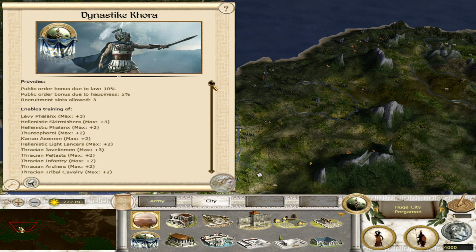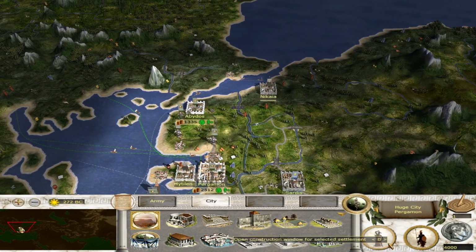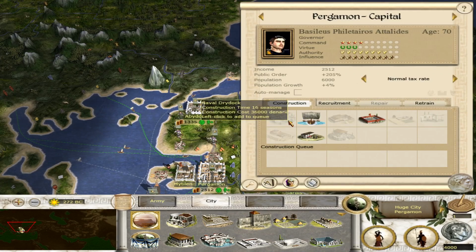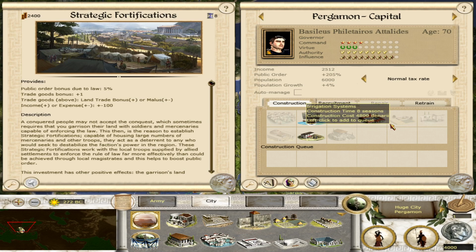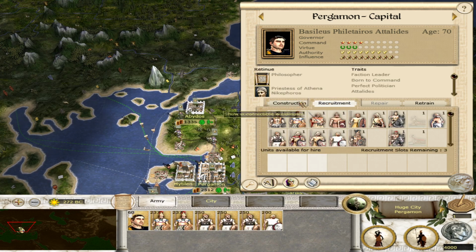And I have to say the recruitment system. So let's take a quick look. I think is done very much in the vein of Europa Barbarorum. So you can see there are a lot of buildings like the strategic fortifications, for example, which are, again, I believe strategic fortifications is a building that's included in Europa Barbarorum 2, and I believe this was influenced by that, or perhaps it was the other way around.